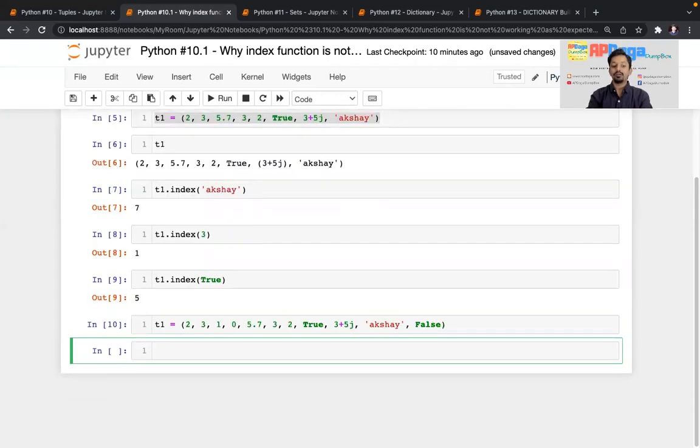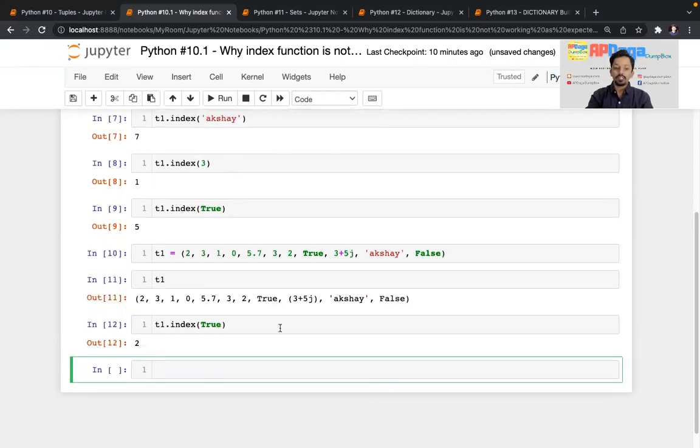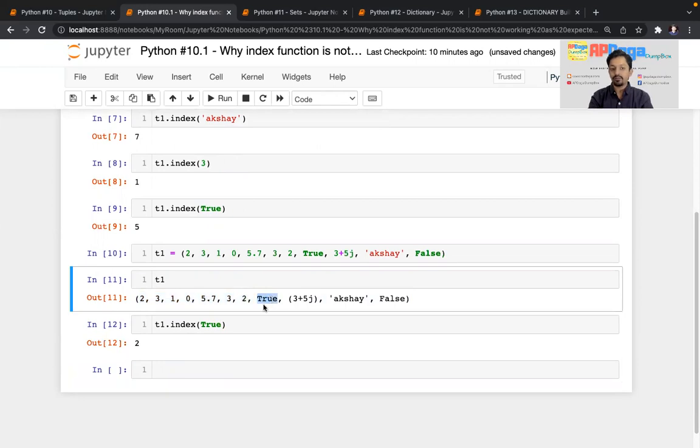Now we'll deal with this tuple, so I'm printing T1 once again. If I do T1.index and pass the Boolean value True, then I was expecting output as 0, 1, 2, 3, 4, 5, 6, and 7, right? But instead of that, I got the output as 2.